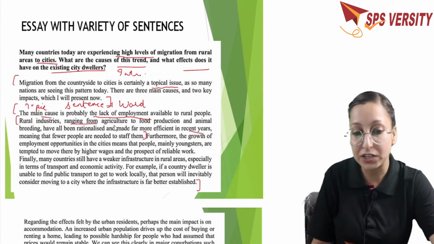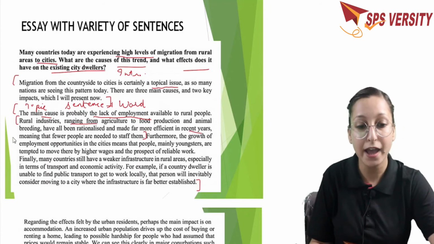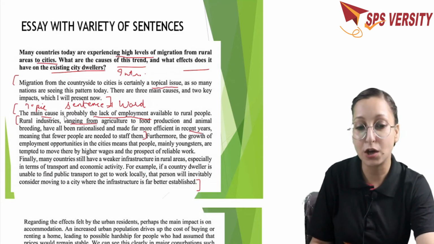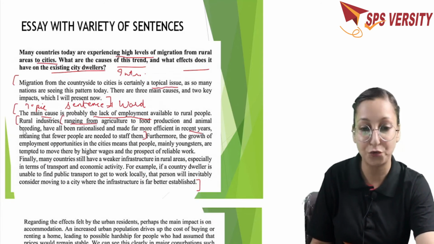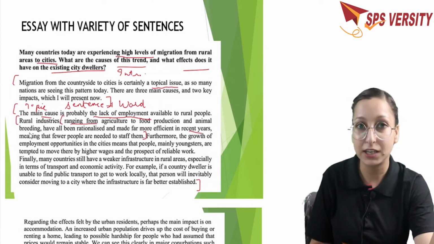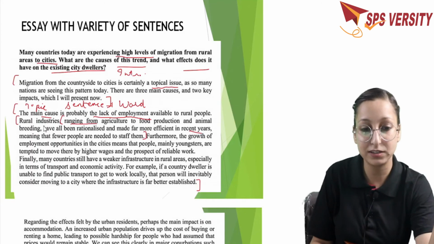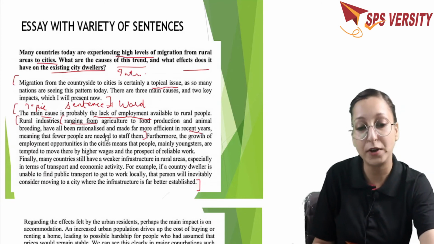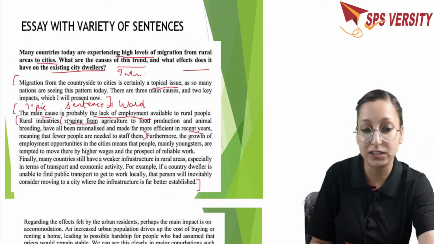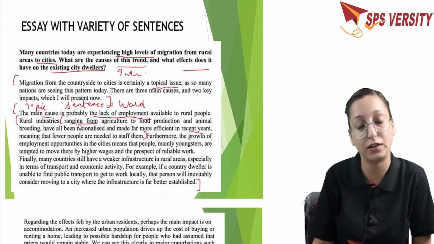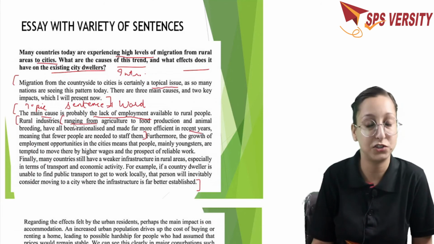For example, ranging from agriculture to food production and animal breeding. So by rural industry, the person means all these things. This gives more clarity. Suppose the person had left only the sentence till here, rural industries have all been rationalized, without clarifying what he actually means by rural industries, then this is not going to be that clear.